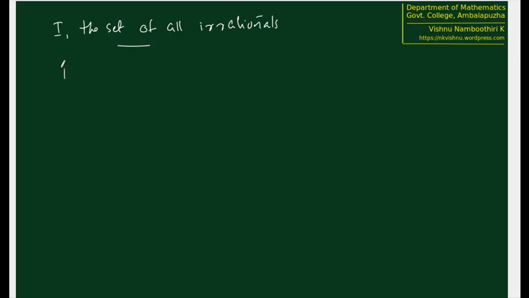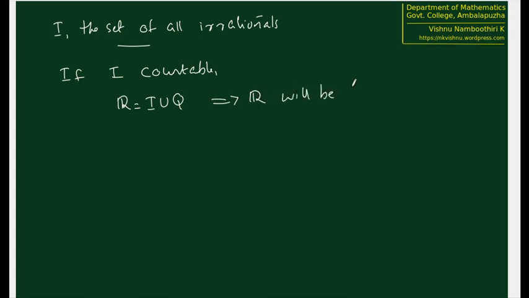So if I is countable, what will happen? If I is countable, we know that R equals I union Q, and Q is already countable. Q is countable, I is also countable, therefore R will be countable. But this is not possible.